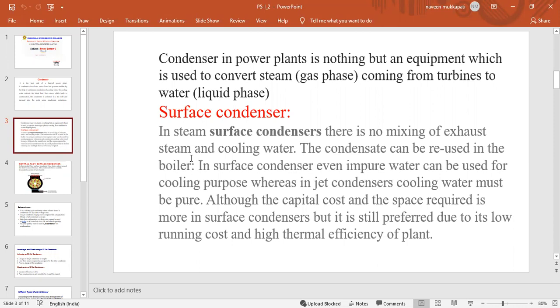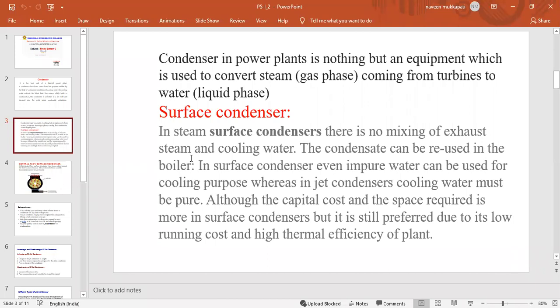Then by combination of that cooling water and the steam, that will be converted into the liquid phase of water. That is the main use of a condenser.